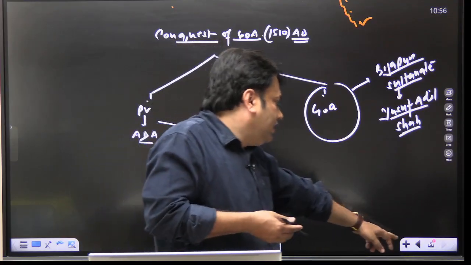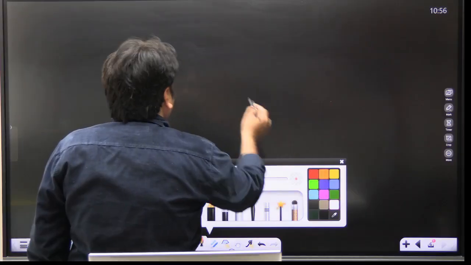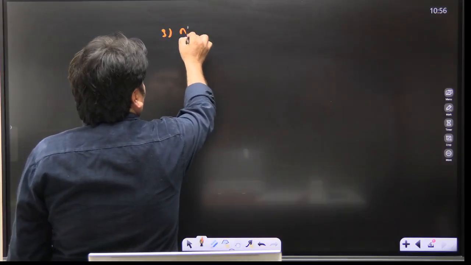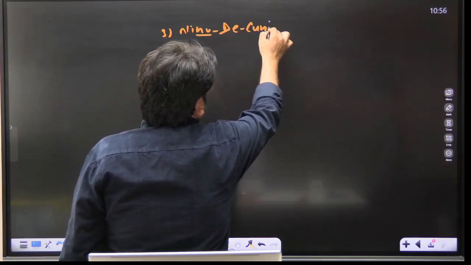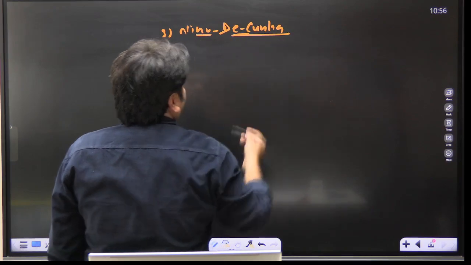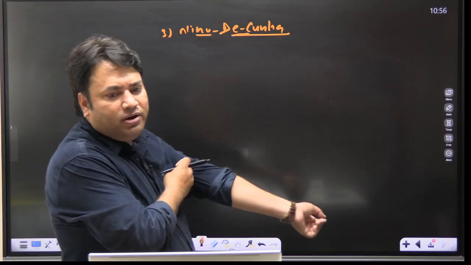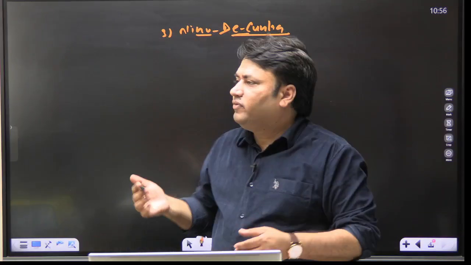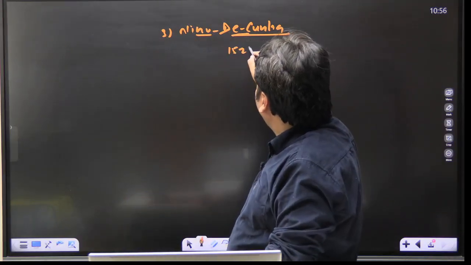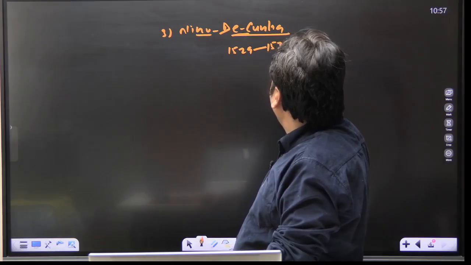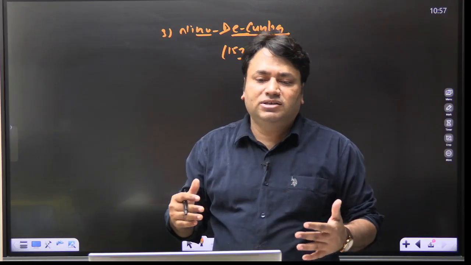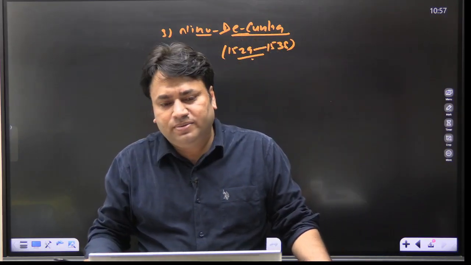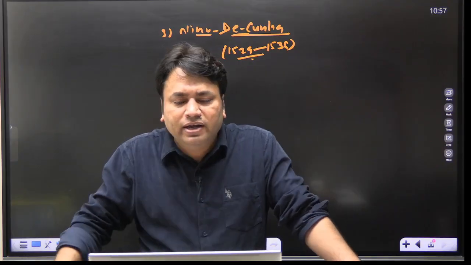Now the third important viceroy was Nino de Cunha. Now we are entering the second phase. Nino de Cunha was the third important viceroy. The time period was 1529 to 1538. Here the Portuguese will be focused on limited territorial annexations. And here there are some important events.